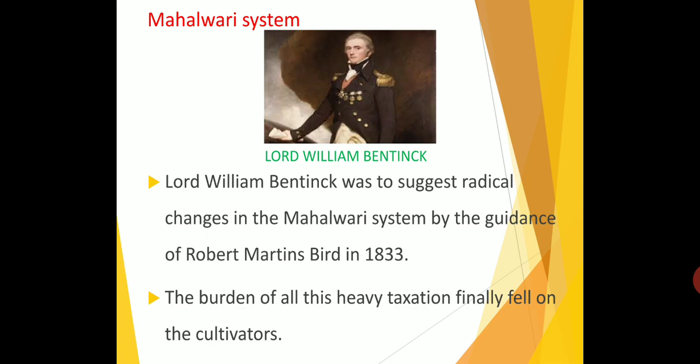So this system was introduced in Agra and Awadh, and later it was extended to the United Provinces. The burden of all this heavy taxation finally fell on the cultivators. So here also cultivators suffered a lot. So only later the peasant revolt started. Peasant means farmer, revolt means war. Later they started because here also the cultivators had to pay more tax. Okay, children.